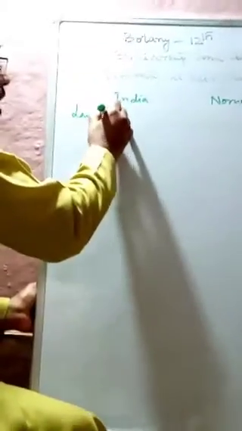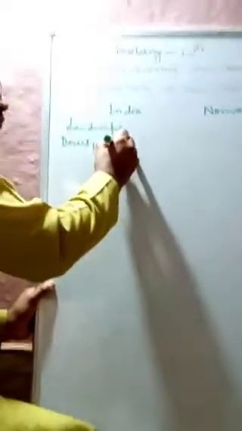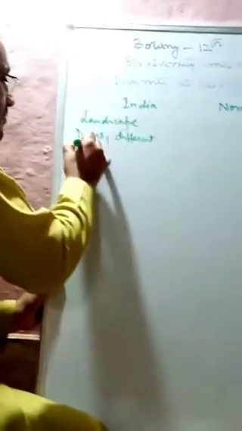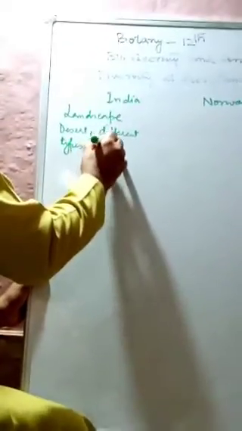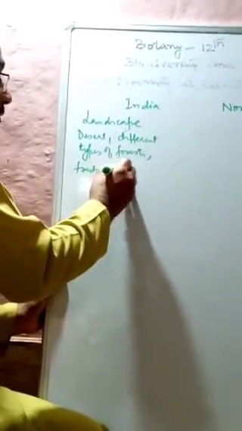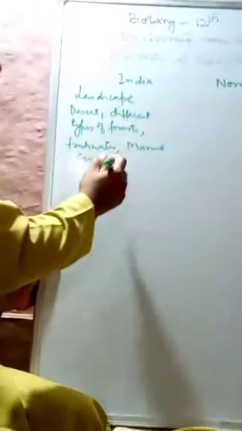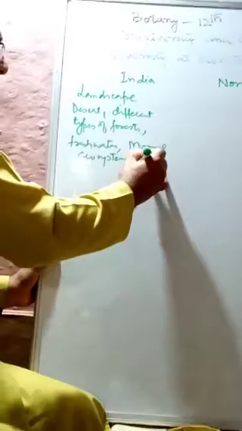India has a wide variety of landscape. We will find different ecosystems here. For example, we will find deserts, different types of forests, freshwater ecosystem, marine ecosystem, and a little bit of grasslands.